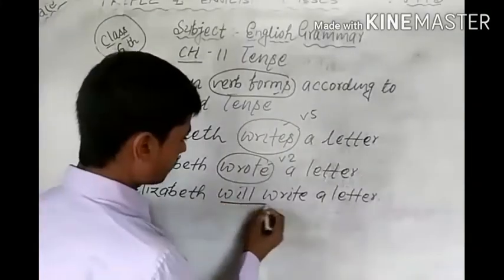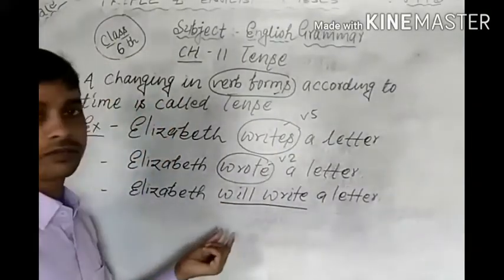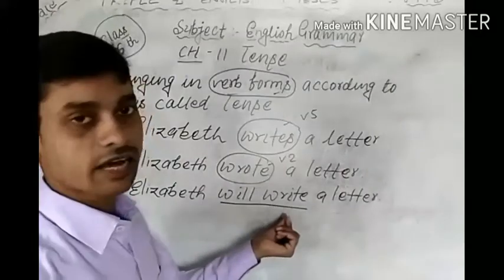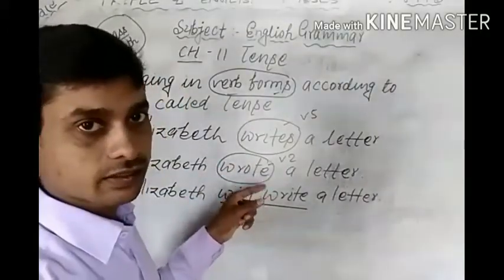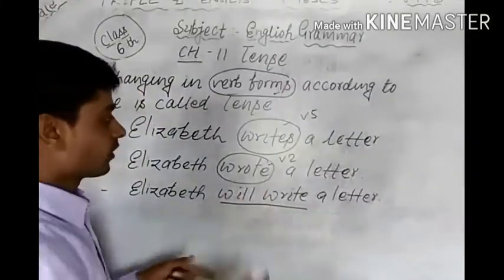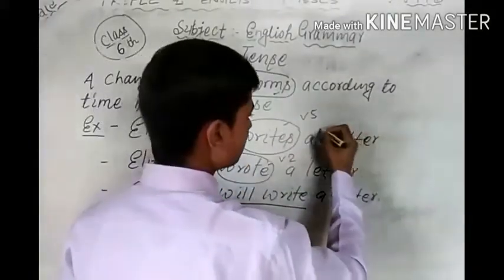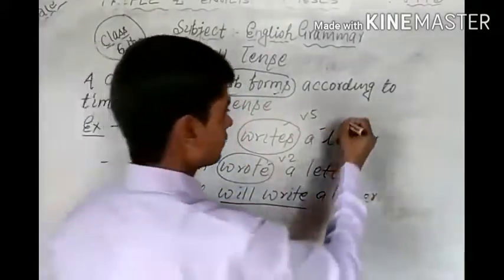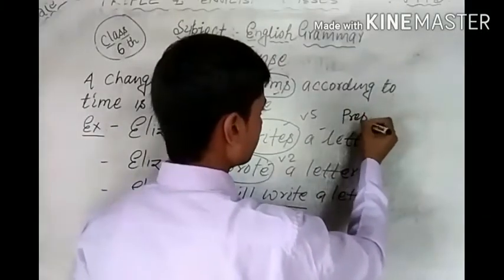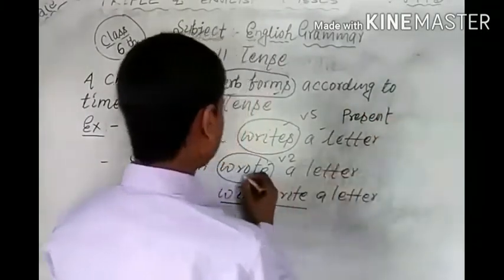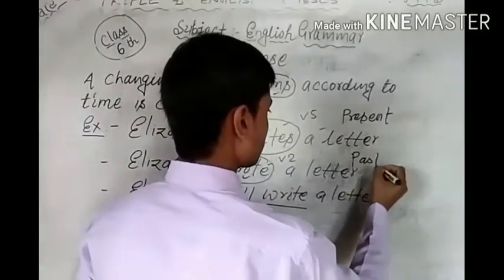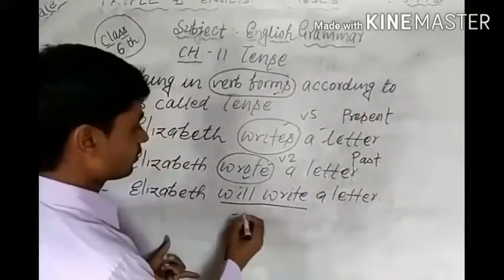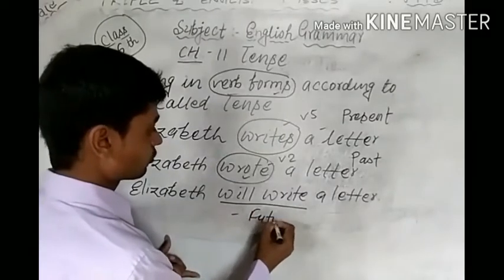In the third example, the verb is used as will write. So there are three examples and these are different. Writes is a verb 5 that is used in present tense, verb 2 is used in past tense, and will write is used in future tense.